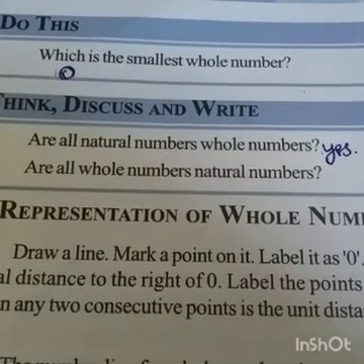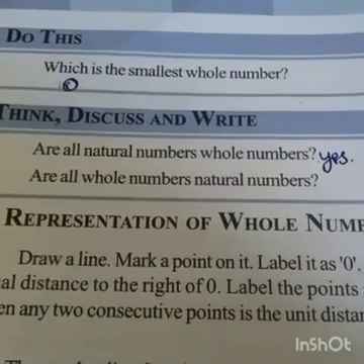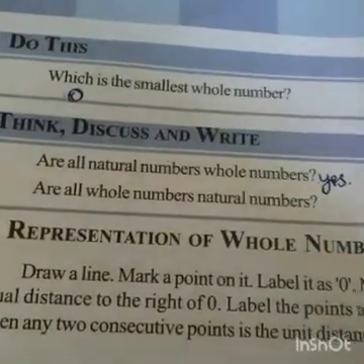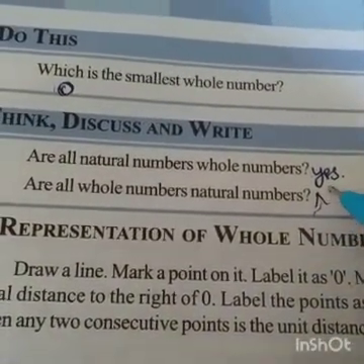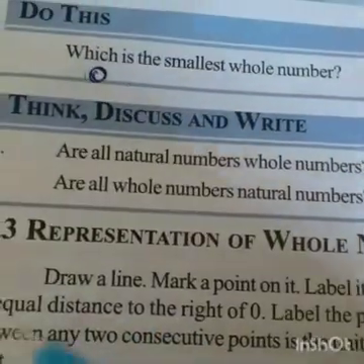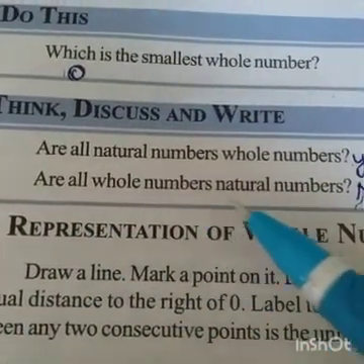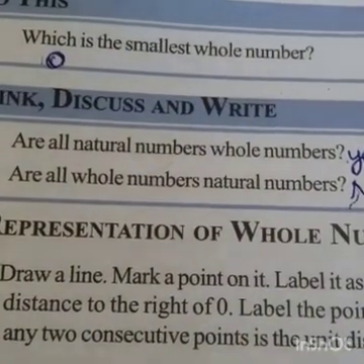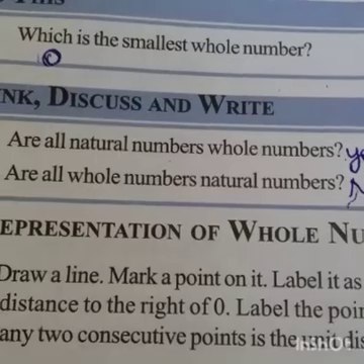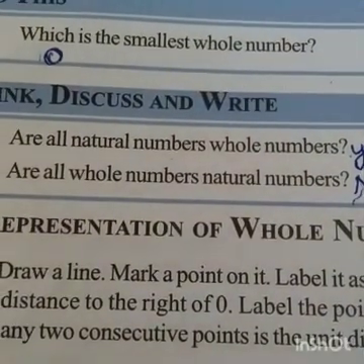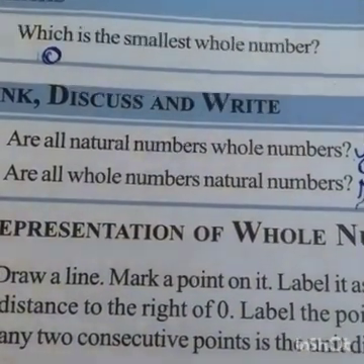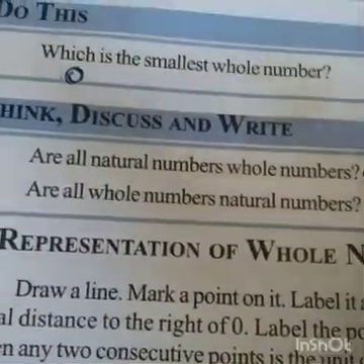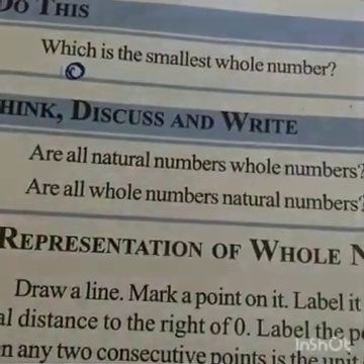No. All whole numbers are not natural numbers, because 0 is in whole numbers, no? Since 0 is not there in natural numbers, that's why. Write this in your notebook. Do this and think and discuss.